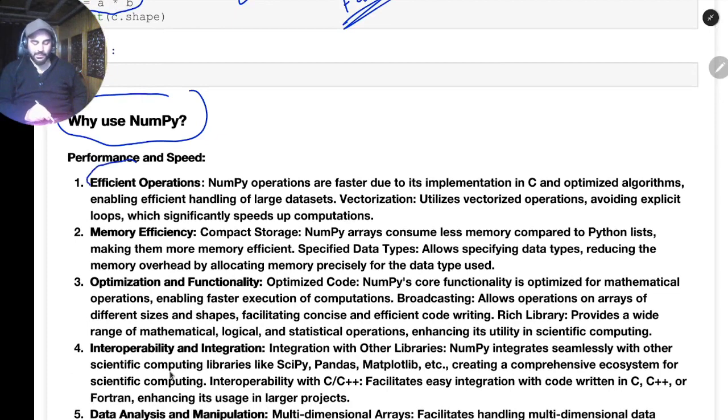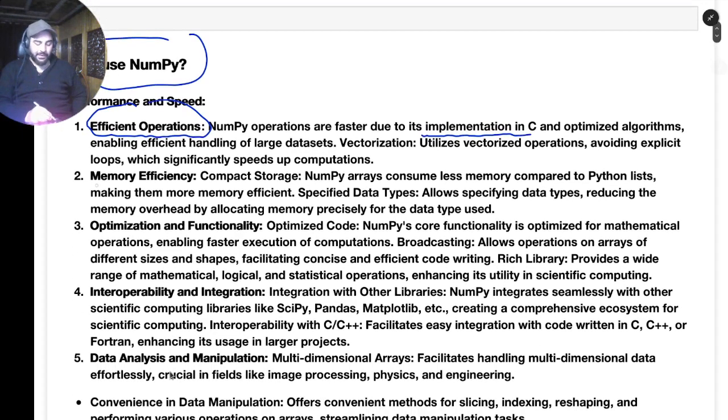The first point is efficient operations. The operations are faster because NumPy is basically implemented in C, and there are optimized functions. NumPy is written for efficiency, and memory efficiency is also there. Not just speed, it does computation faster and also takes less space. When we speak about computer efficiency, we speak about two things: time complexity and space complexity. By time I mean how much time it takes, and by space how much space it takes. Both space-wise as well as time-wise, NumPy is faster than the other methods in Python.